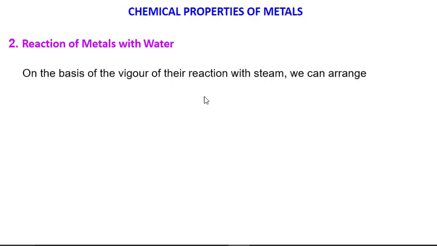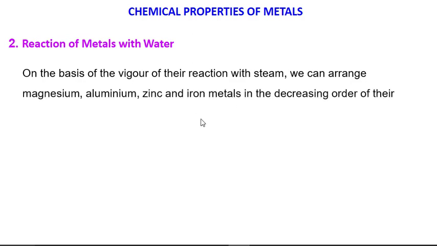On the basis of the vigor of their reactions with steam, we can arrange magnesium, aluminium, zinc and iron in decreasing order of reactivity. Magnesium, aluminium, zinc and iron react with steam only, but magnesium is more reactive than aluminium, aluminium is more reactive than zinc, and zinc is more reactive than iron.